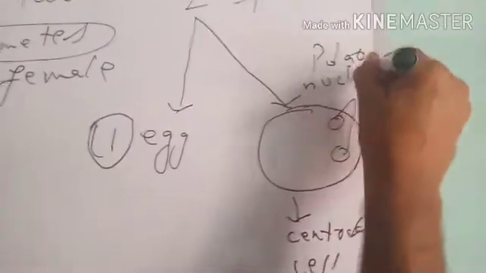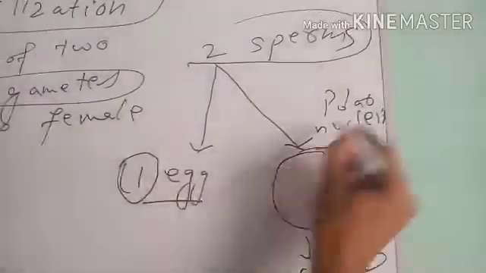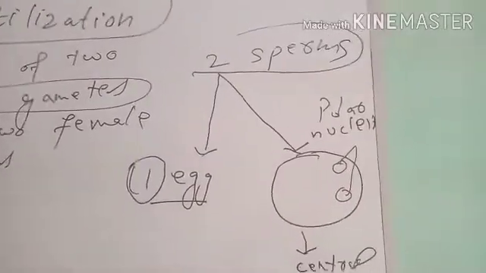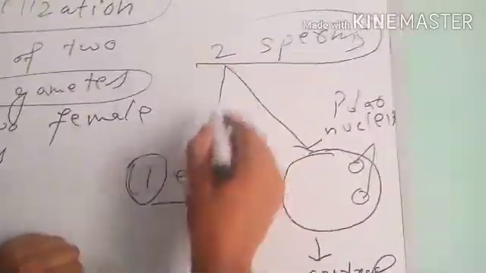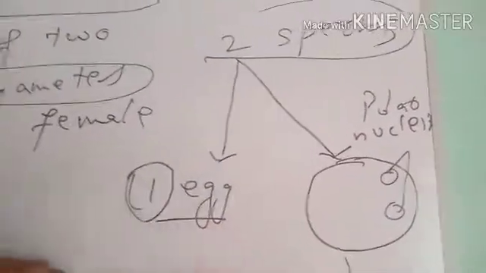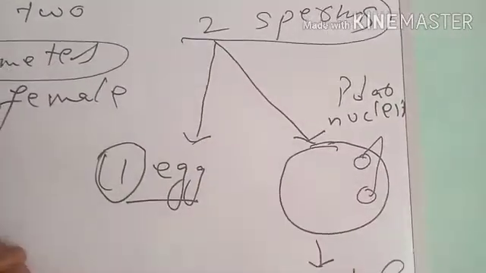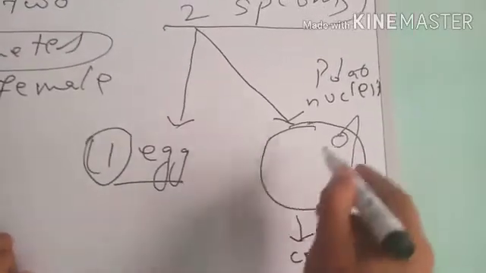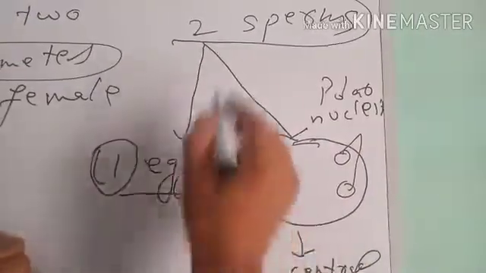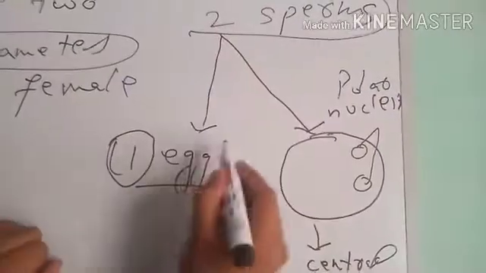All these structures are haploid. These two sperms, one egg and two polar nuclei are haploid. One sperm combines with this one egg and the second sperm combines with these two polar nuclei, which both are haploid.